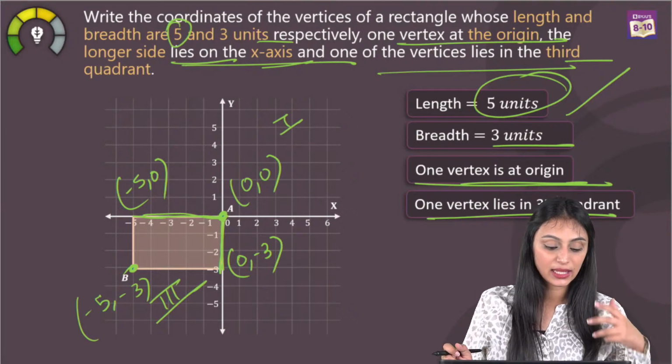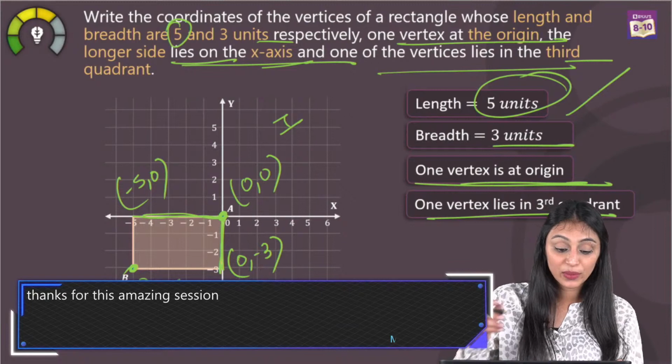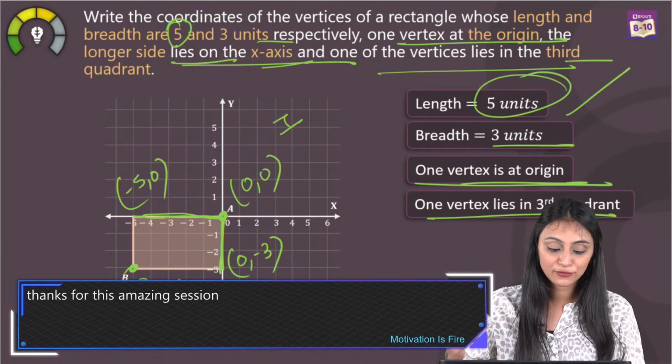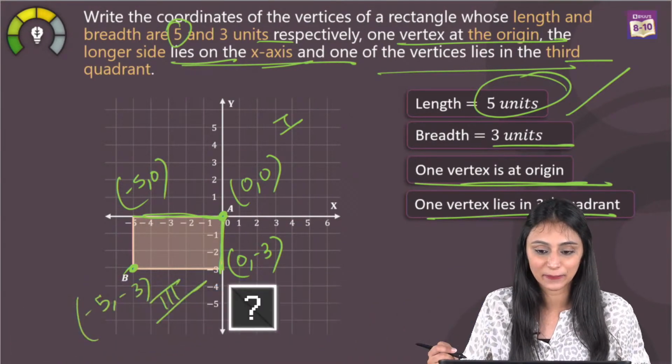Tanushri, it's minus 5 comma minus 3, right? Both are, because they both are in the third quadrant. And the fourth point would be 0 comma minus 3.